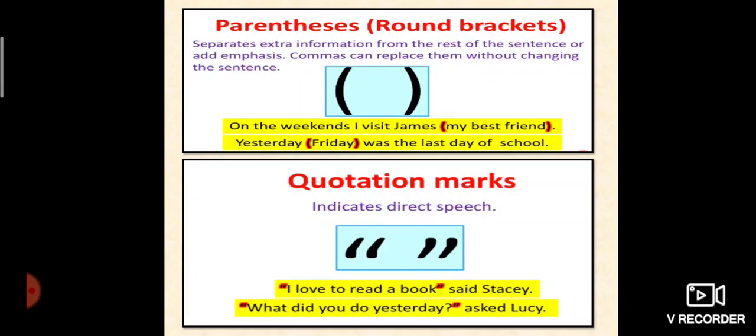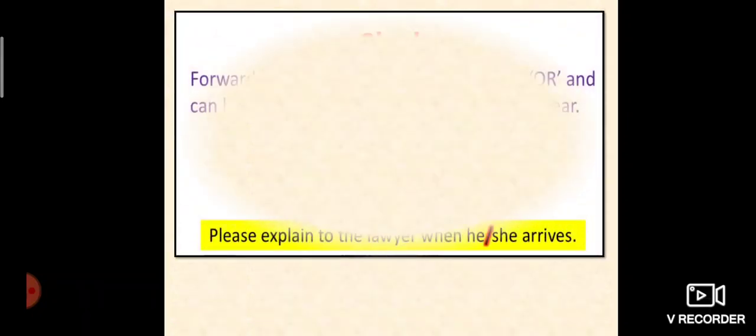Then quotation marks. You have seen them in direct speech. "I love to read books," said Sticky. "What did you do yesterday?" asked Lucy. So you can see it indicates direct speech.